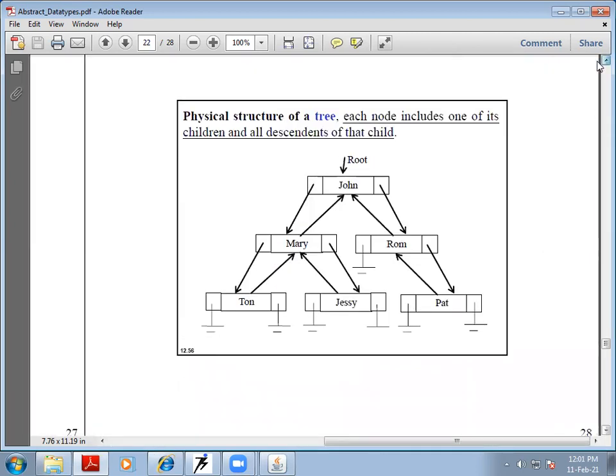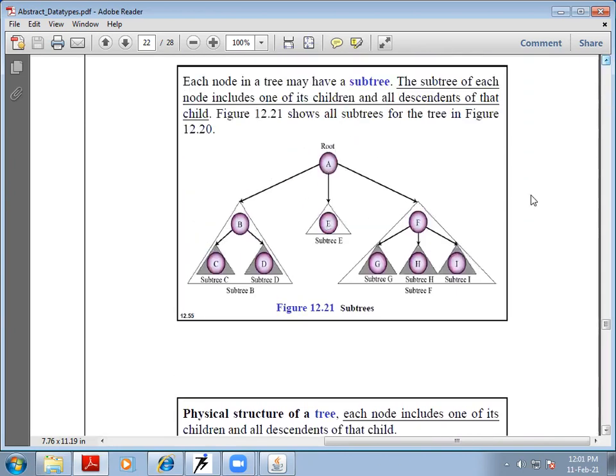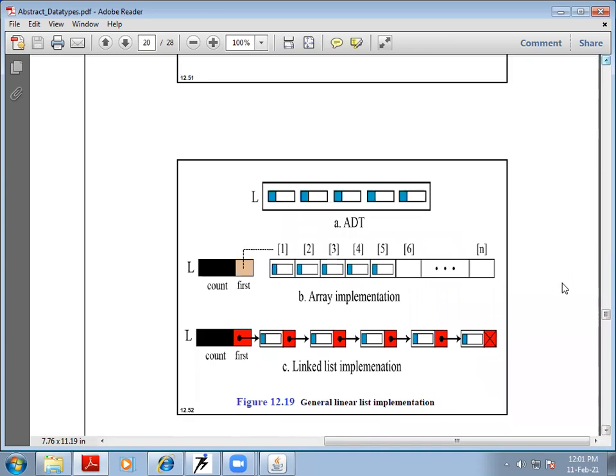Physical structure of the tree. Okay, so this is another concept of a subtree.